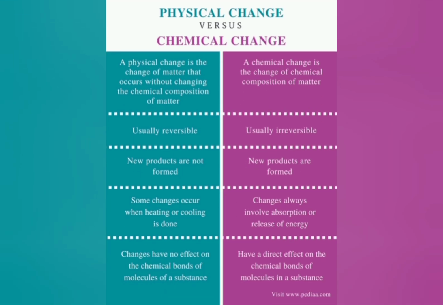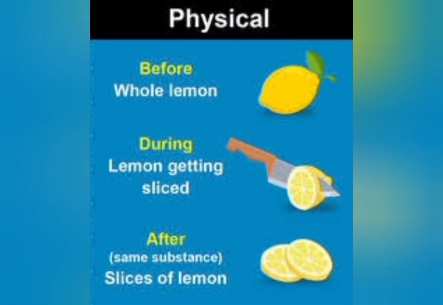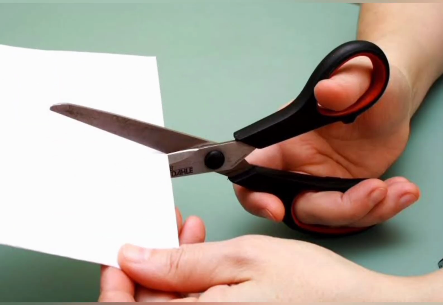Physical changes have no effect on the chemical bonds of molecules of a substance, while chemical changes have a direct effect on the chemical bonds of molecules in a substance. So, let's move on to our examples.